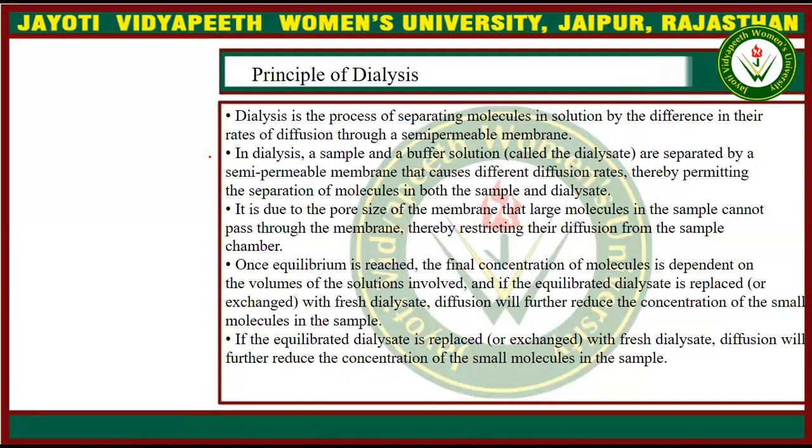In dialysis, we have a sample and a buffer solution, which is called the dialysate. What is the dialysate? The sample and the buffer solution are separated by a semi-permeable membrane that causes different diffusion rates, and only selected molecules will pass through the membrane.